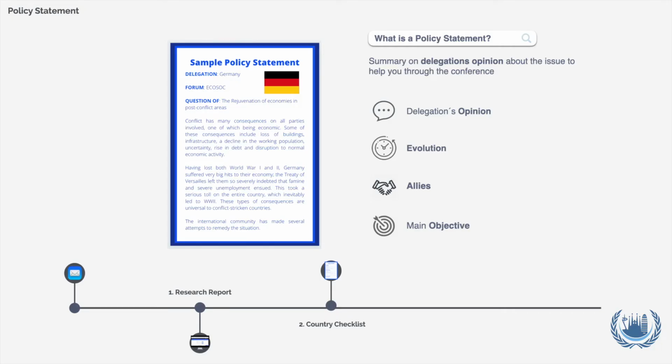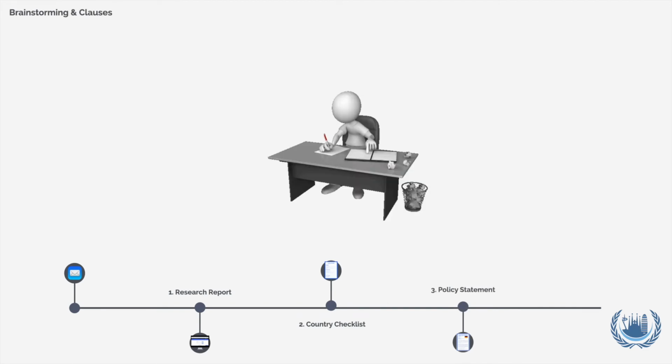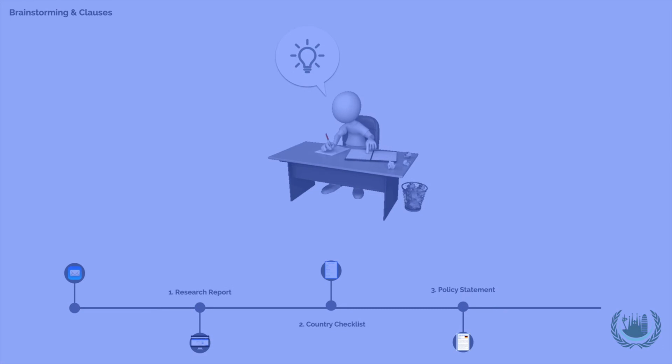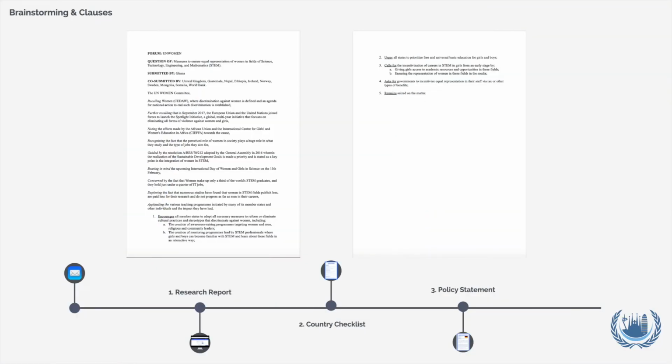Once you're done with your research, you are ready to start brainstorming ideas on how to resolve the issue in a way that aligns with your delegation's goals. Take inspiration from past UN resolutions and treaties and actions that your delegation has taken, and create new solutions for the issue. Remember that you should never plagiarize any clauses or parts of a document that you reference. With the ideas that you come up with, you can now write clauses for you to present once you start debating and creating your committee's resolution.